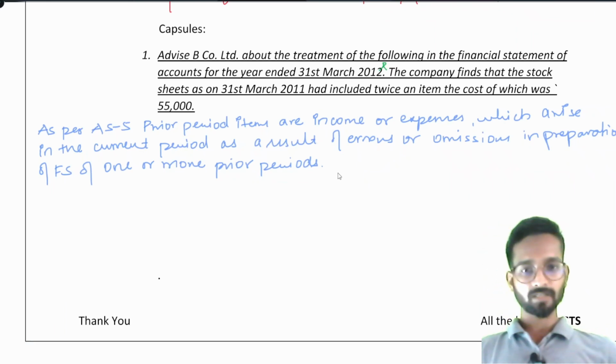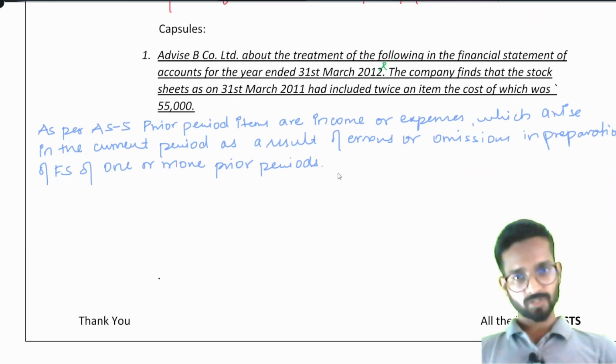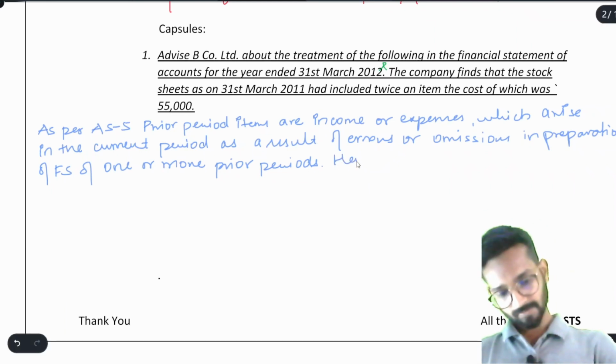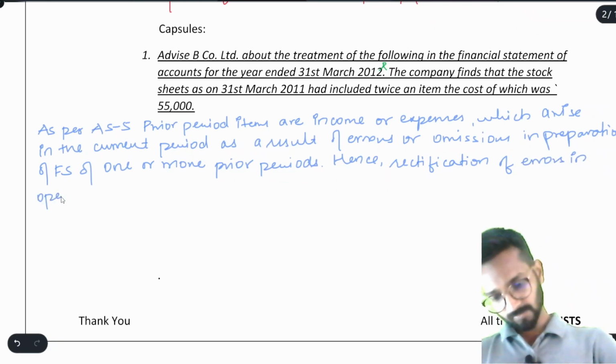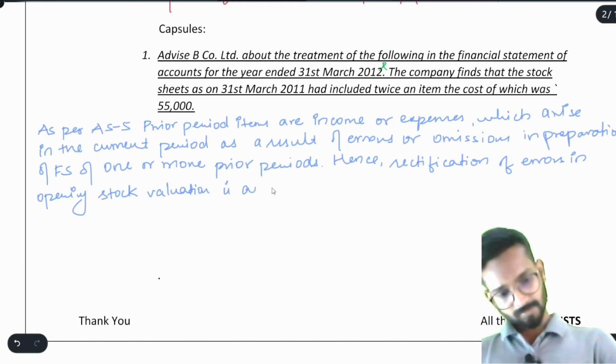The changes, two changes are there. Rectification of the error of closing stock. So I will write here, hence rectification of errors in opening stock valuation is a prior period item.